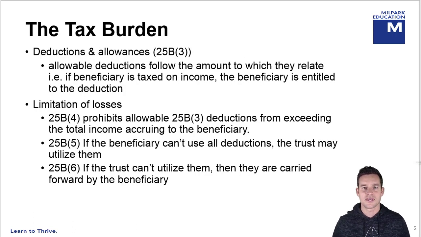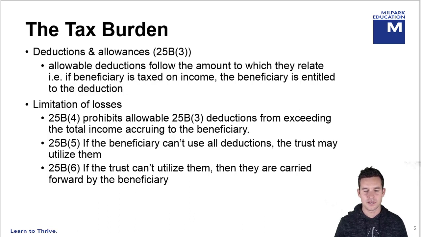The next thing to be discussed are deductions and allowances in terms of Section 25B. Now, if there are any legitimate deductions that have been incurred in the production of trust income, those are allowed to be deducted against that income. The basic rule here is that the deductions follow the amount to which they relate. So if a beneficiary has included the trust income in their taxable income, they will be entitled to the deduction. Now that rule is subject to a few provisos, which we'll lay out now.